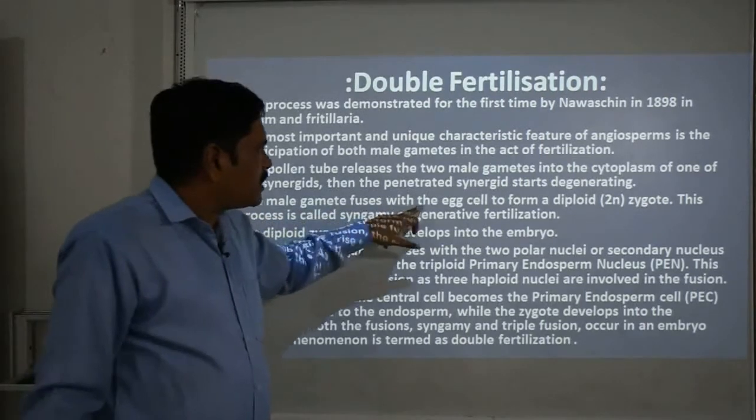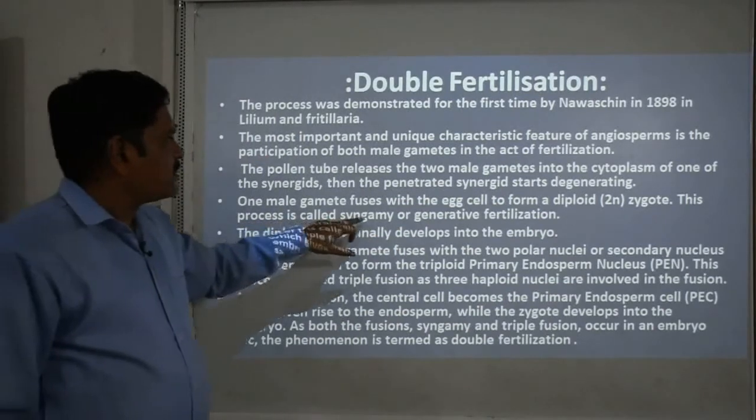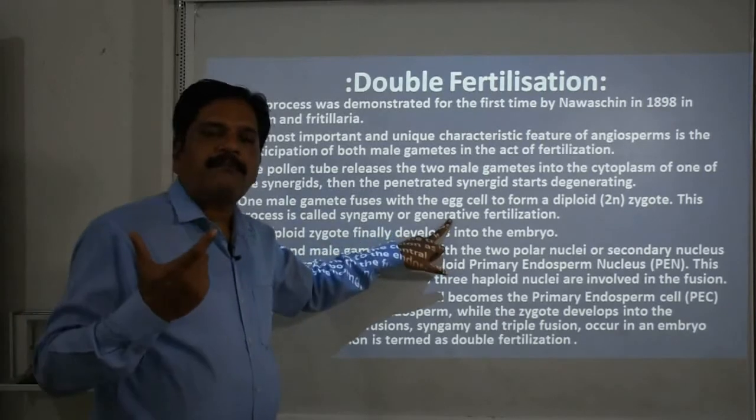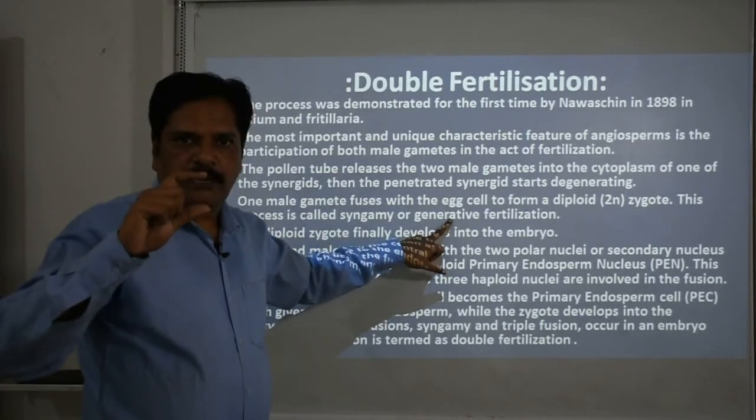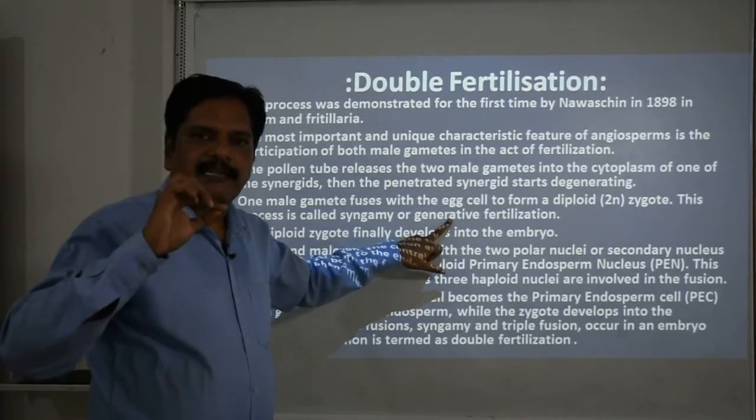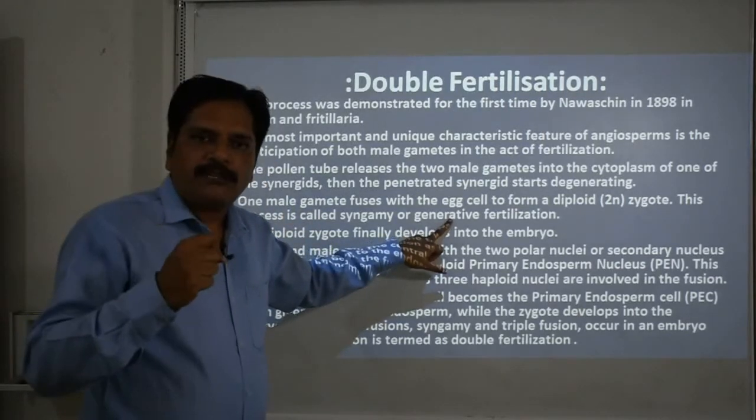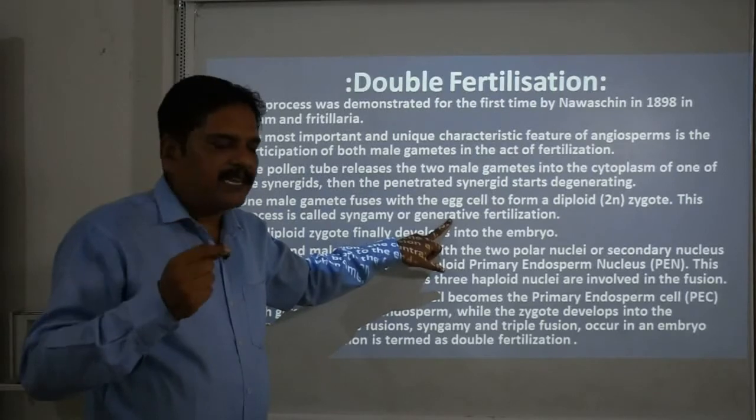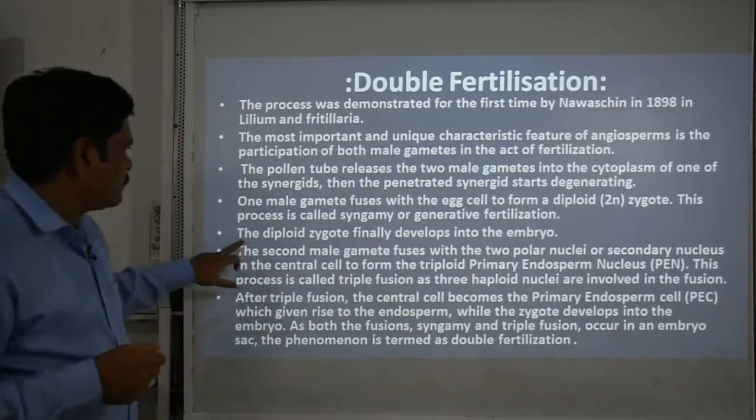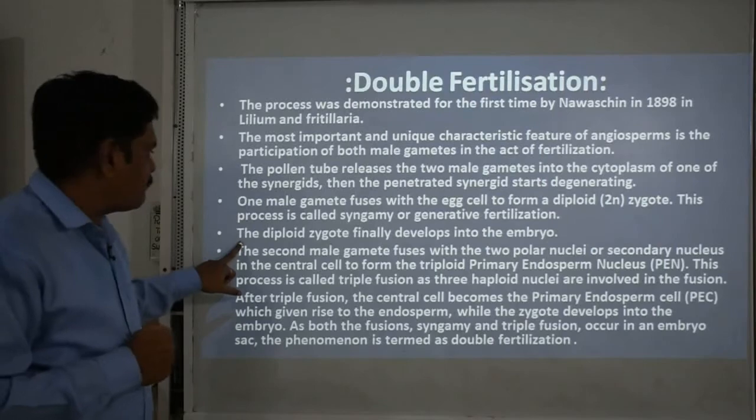One male gamete fuses with the egg cell to form a diploid zygote, and this process is called syngamy or generative fertilization. You remember in the embryo sac there are two different cells, one is the egg cell and the second is the secondary nucleus. So this first male nucleus fuses with the female gamete, that is the egg cell, and that is why it is called generative fertilization, and forms the zygote, which is further responsible for the development of the embryo.